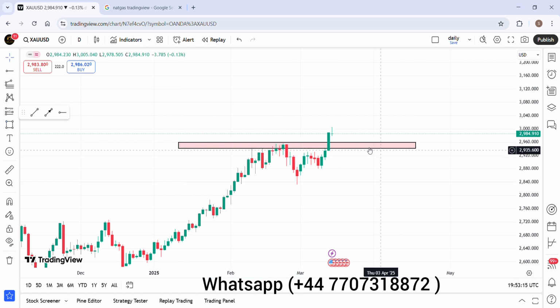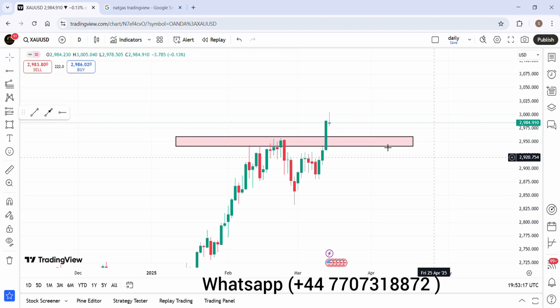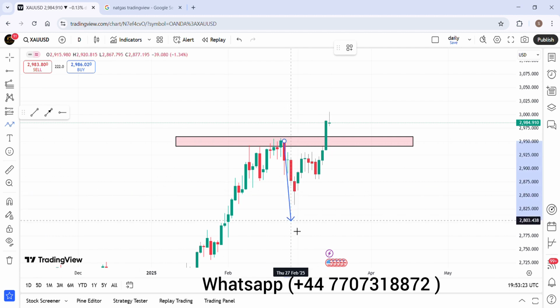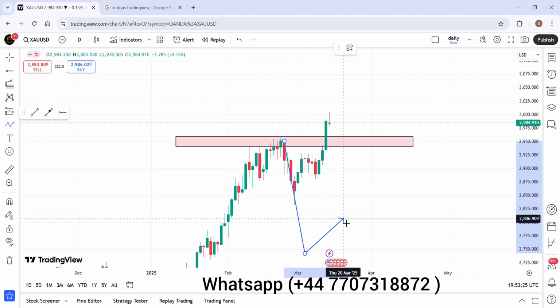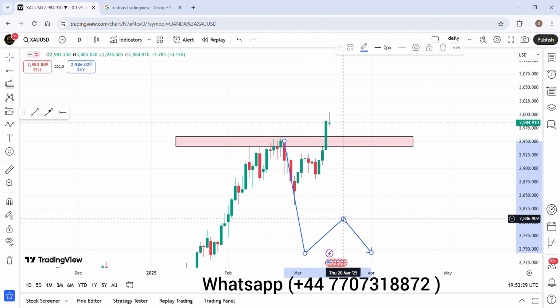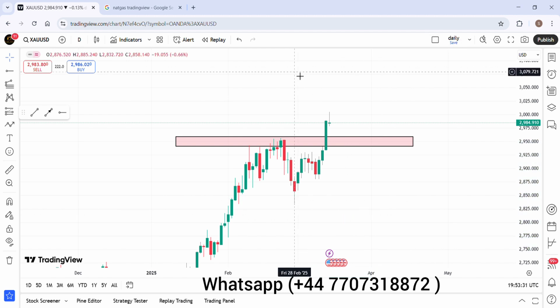So many people thought that if it has rejected this, we are going to take the reversal because Trump is in the office and gold will fall. Totally wrong. There is no bearish pressure in the market right now. As you can see, Bitcoin is falling. That's why every investor is coming into gold, because Bitcoin is crashing.